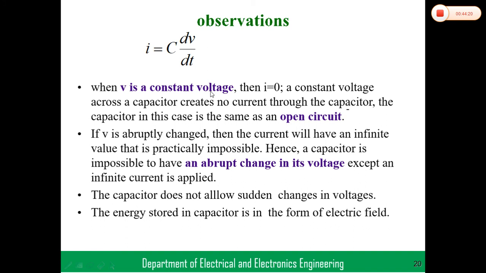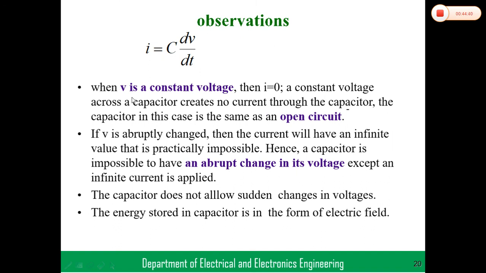When V is constant there is no change in voltage, so I equals 0, so it is nothing but an open circuit. So there is no current passing through the capacitor.